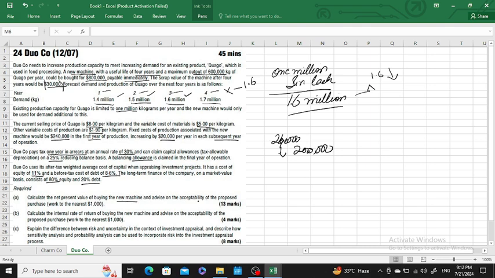Okay, then in part C, we have to distinguish between risk and uncertainty in the context of investment appraisal and describe how sensitivity analysis and probability analysis can be used to incorporate risk and uncertainty in an appraisal process.